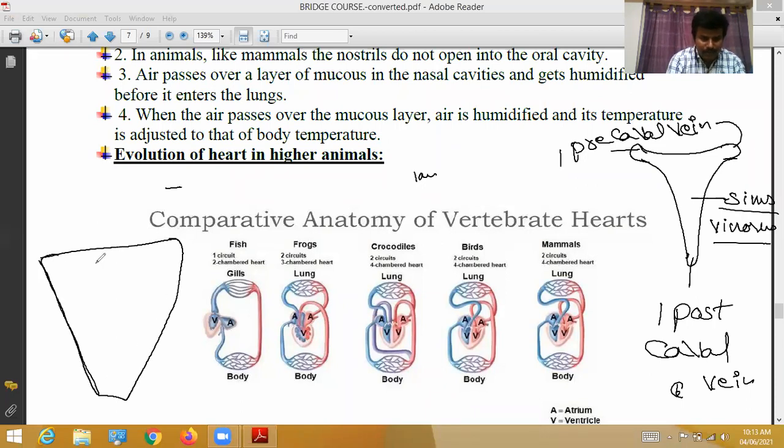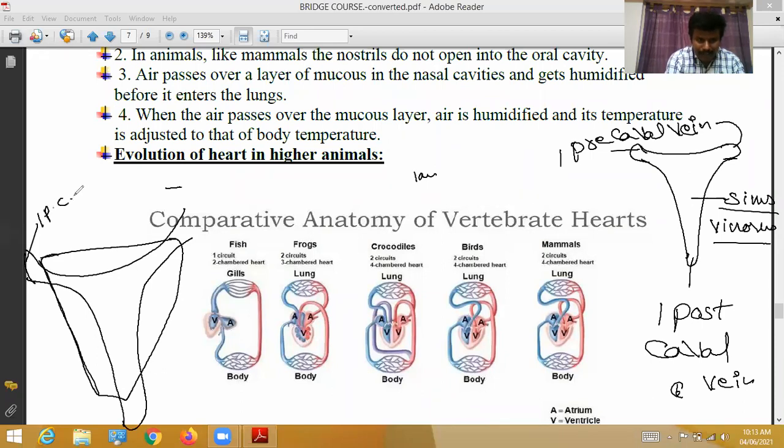Here are the two precaval veins, one precaval vein and another precaval vein, and this is one postcaval vein. Two precaval veins and one postcaval vein combine and form a triangular shaped structure. This is called sinus venosus.